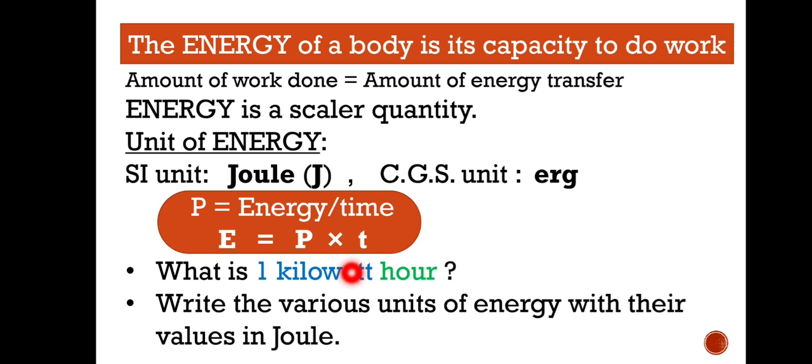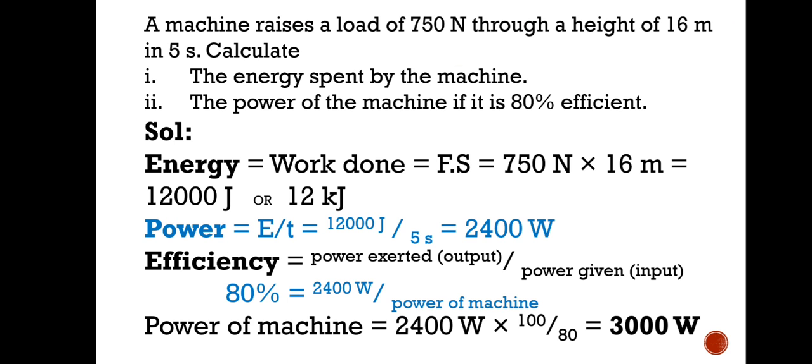So power into time gives energy. 1 kilowatt hour is one of the commercial units of energy, and you have to calculate its value. You have to put down that 1 kilowatt means 1000 watt, and 1 hour means 60 into 60 seconds. You have to write the various units of energy with their values in joule. That is given in the book. You have to note down all those.